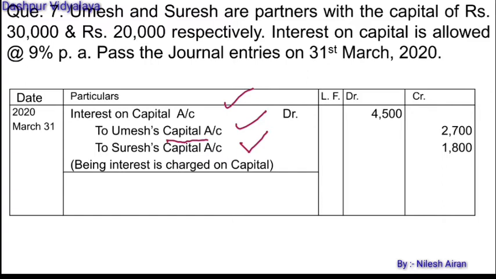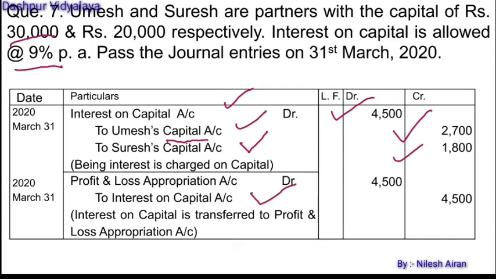We have to charge 9% interest on rupees 30,000 for Umesh, that is 2,700, and 9% of 20,000 rupees, that is 1,800. So the total amount will be debited as rupees 4,500. Interest on capital account will be transferred to the profit and loss appropriation account, that is 4,500. First entry we have to pass for charging interest on capital, and then it is transferred to the profit and loss appropriation account.